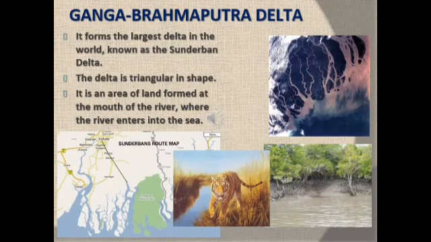The Ganga Brahmaputra Delta is the largest delta, formed by Ganga and Brahmaputra at the head of the Bay of Bengal, known as the Sundarban Delta. The delta is triangular in shape. It is an area of land formed at the mouth of the river where the river enters into the sea.